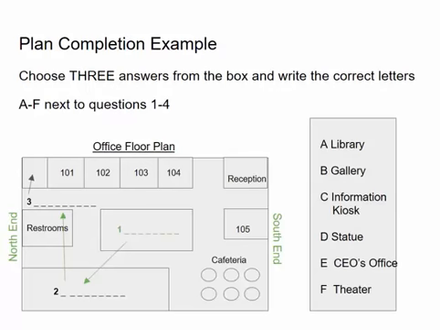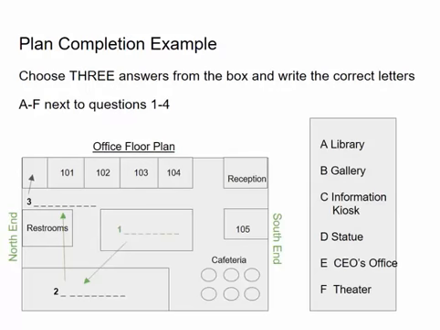Then, very important information, some directional information is provided. We have the north end all the way to the left and the south end all the way to the right. That is probably very important information. It is almost guaranteed that the speaker at some point is going to use north and south as descriptions of what he or she is talking about. So it's very important to circle that. Just make a note of which direction is which on this particular map. North and south, very key information there.